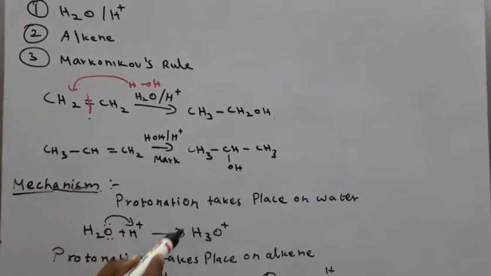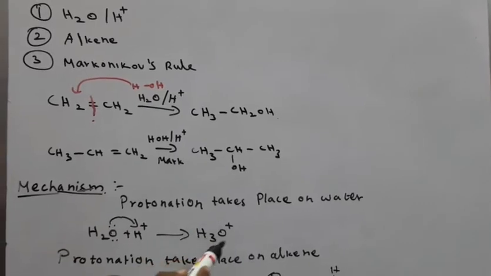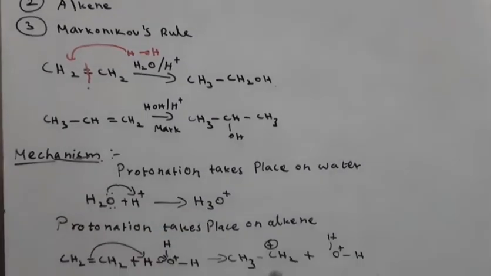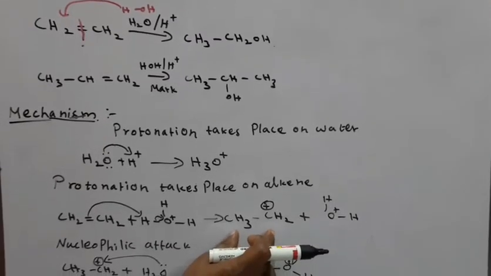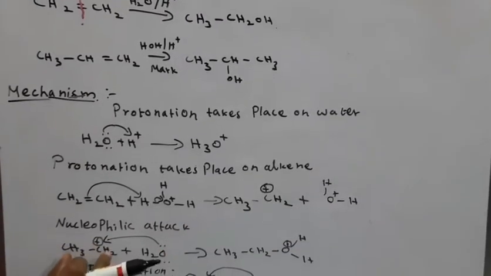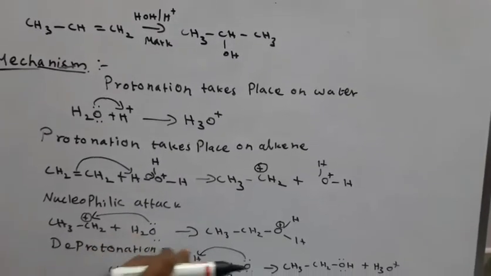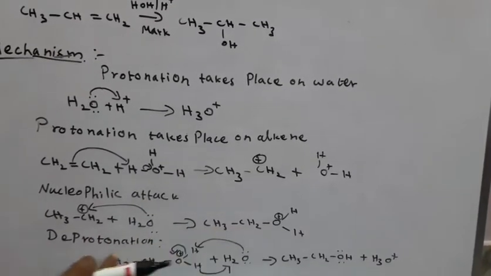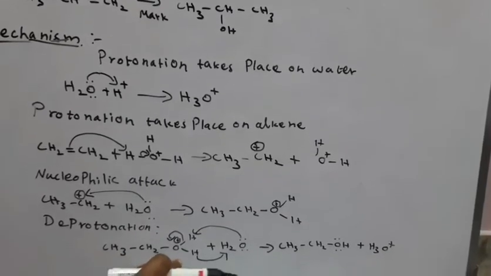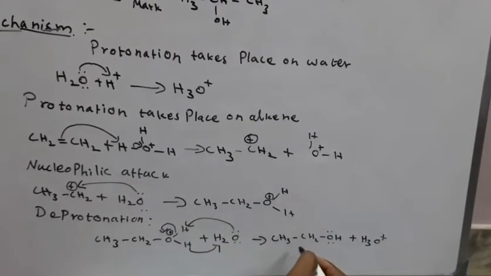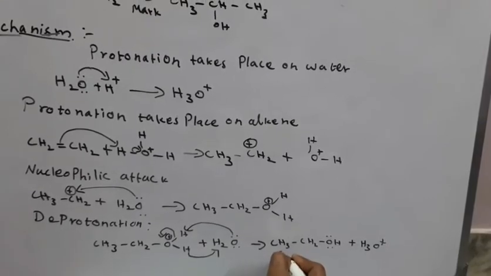First the protonation takes place, we get the hydronium ion. After protonation takes place on the alkene, the carbocation is formed. That carbocation is attacked by a nucleophile like water, and we get the intermediate product. Finally deprotonation takes place, and we get the alcohol. What is that alcohol's name? Ethan-1-ol.